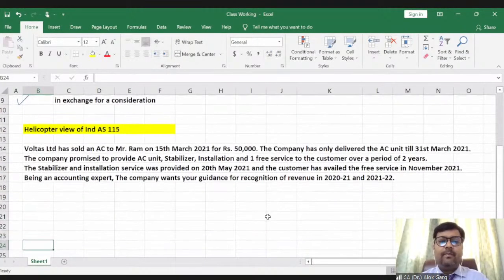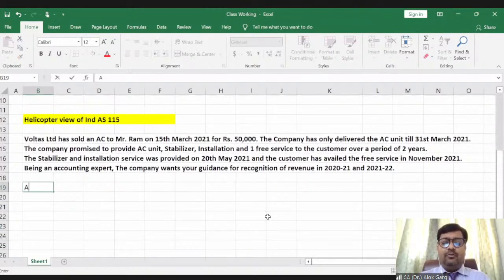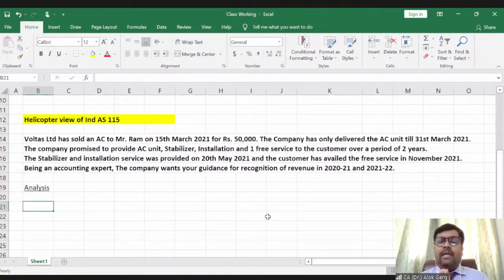So friends, now let's do the analysis of this. As far as IFRS 15 or Ind AS 115 is concerned, you have to check revenue recognition through 5 tick boxes.